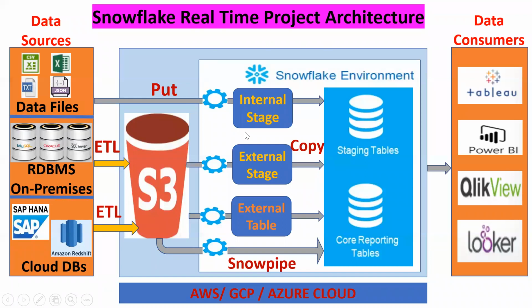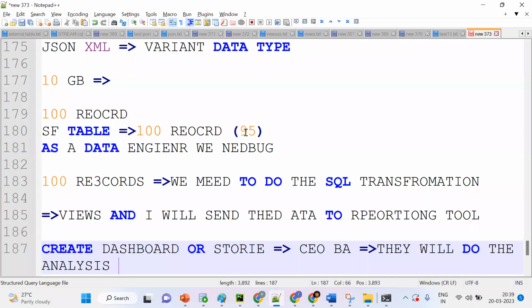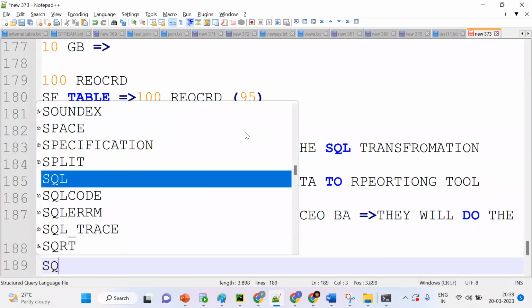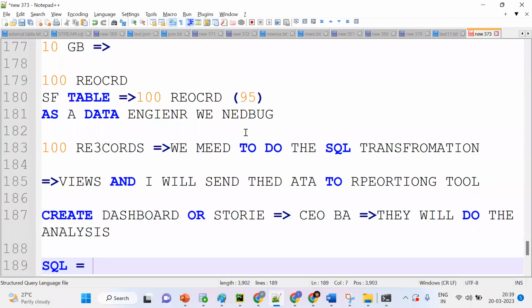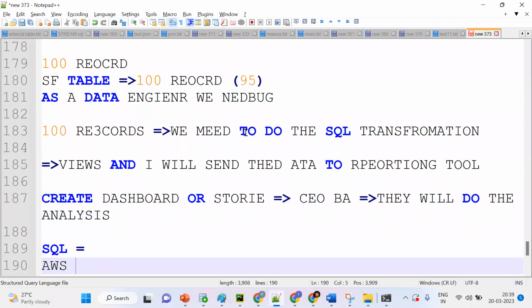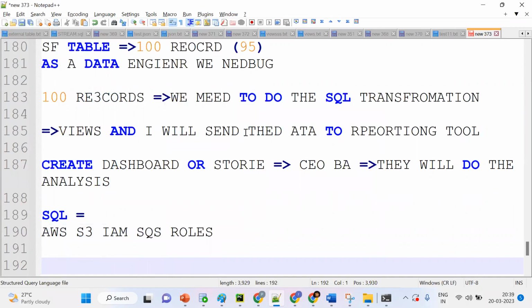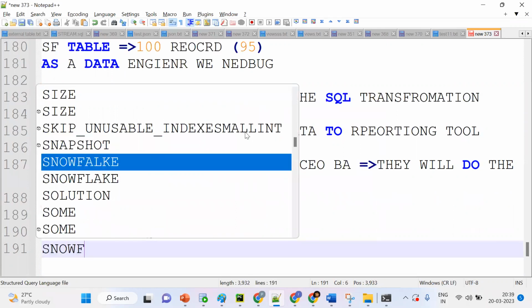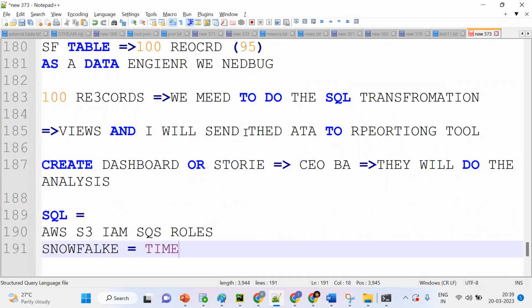Tell me. So these are the things. For this purpose, what should you have? We should know SQL a little bit, or if you don't know SQL also, we'll start from scratch. Then AWS: in AWS we'll see S3, some services like IAM, SQS, roles. And then Snowflake, like the Snowflake time travel feature, all these things. We'll cover it in about 30 to 35 days, and these things will get completed. Any doubts as of now? If you understand this flow now, you can get things done.